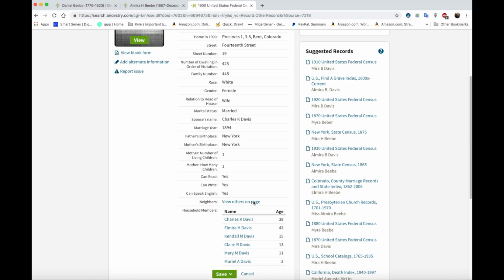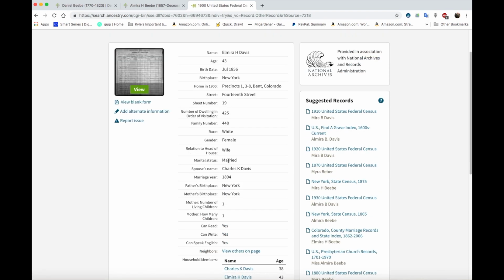Married to a spouse named Charles K. Davis. Marriage year was 1894. Her father's birthplace was New York, mother's birthplace New York. And so if this is the right Elmira, they're living here in Colorado with 4 children. So we'll get to add those if that's her.